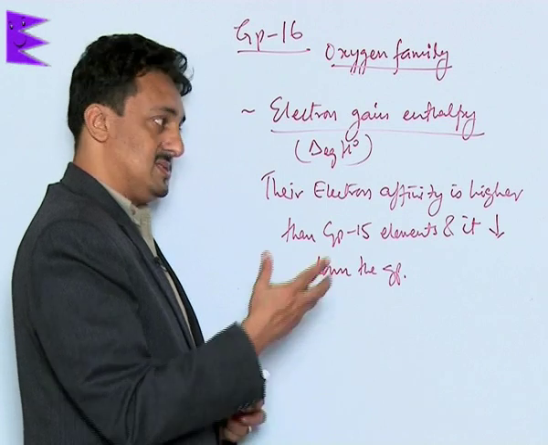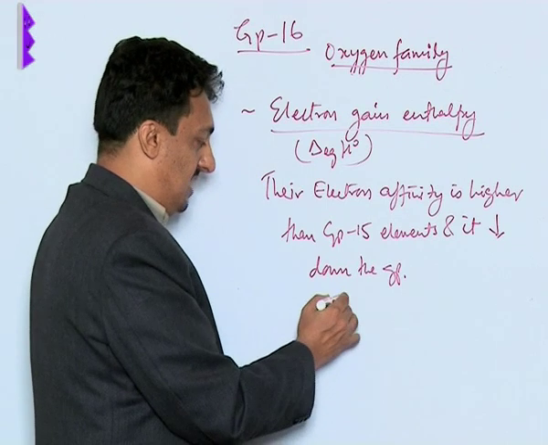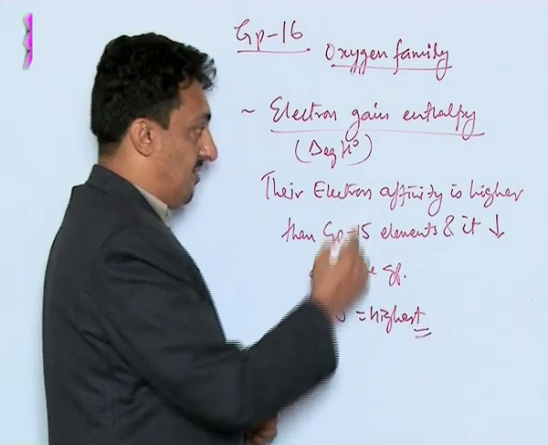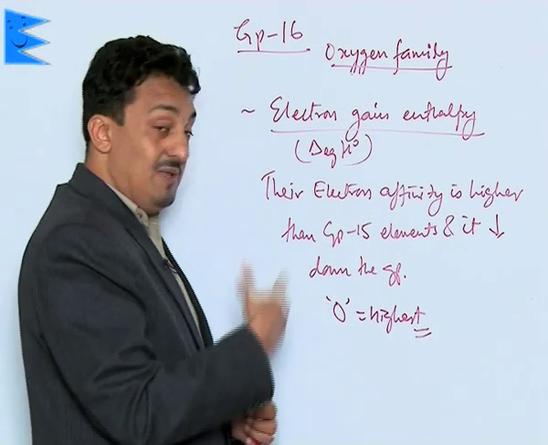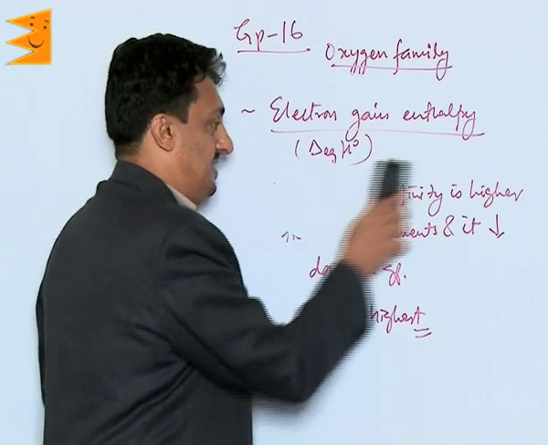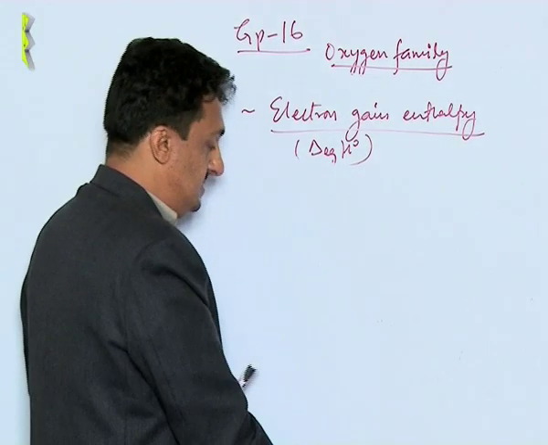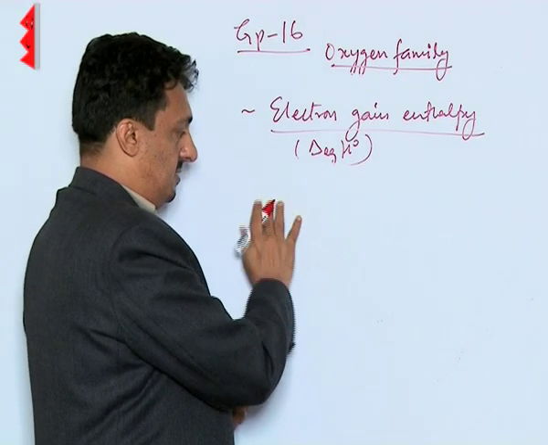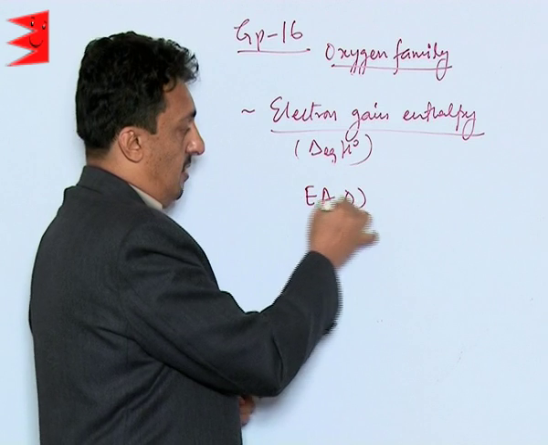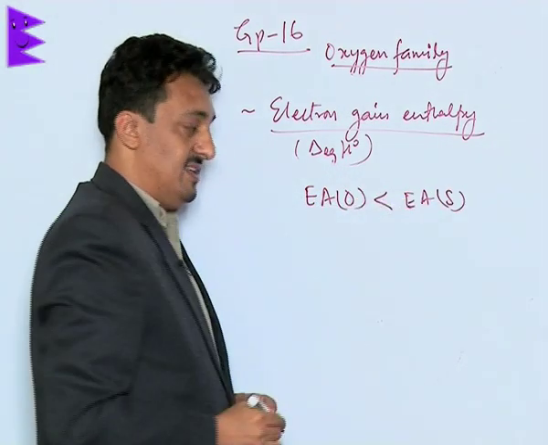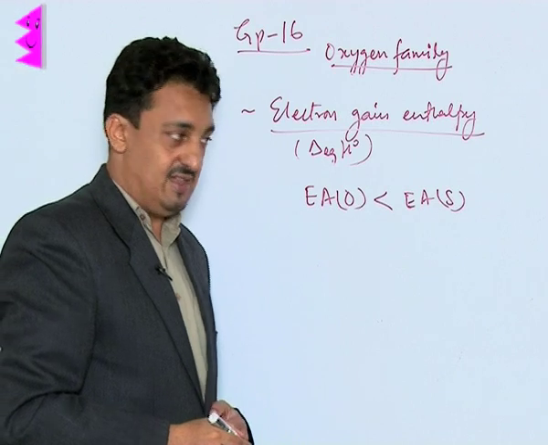So we believe oxygen has the highest electron gain enthalpy. But there is an exception. When we compare the electron affinity of oxygen with sulfur, we find that sulfur has higher electron affinity.